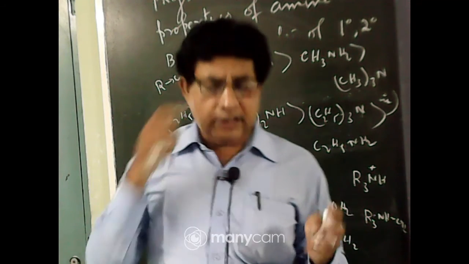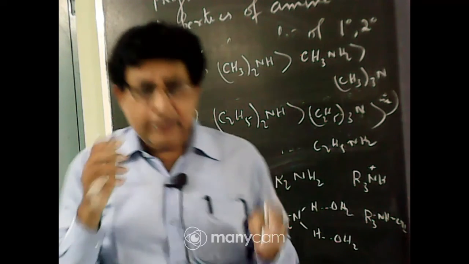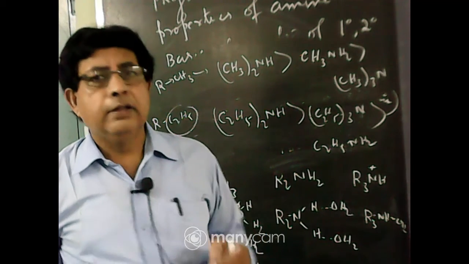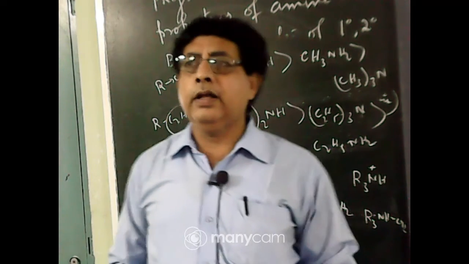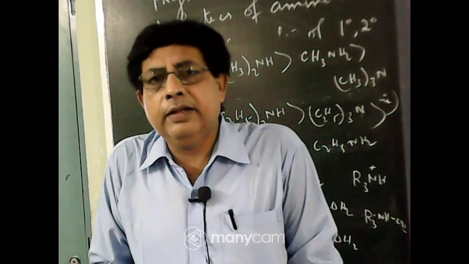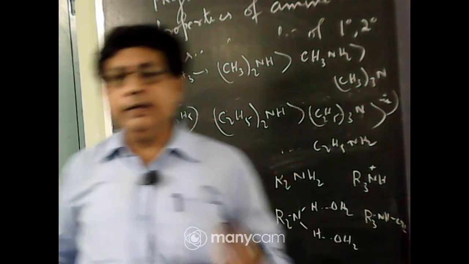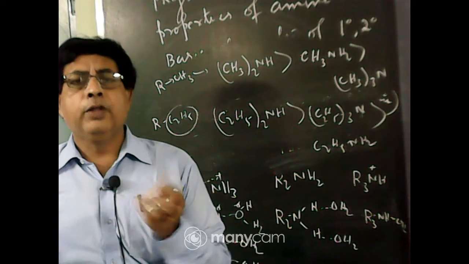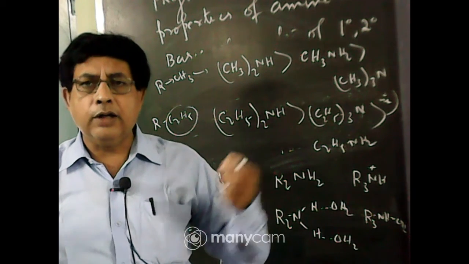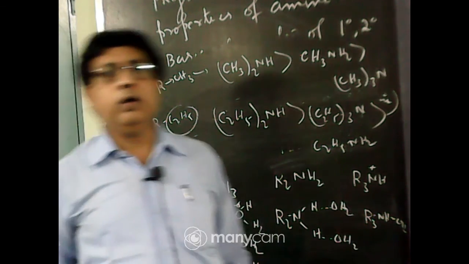And if you consider the steric hindrance, if methyl group is present, then steric hindrance is negligible. But if ethyl group or propyl group is present, then a considerable amount of steric hindrance is present. Steric hindrance means bulky groups shield the nitrogen atom, so the proton cannot approach the lone pair of electrons on the nitrogen atom.